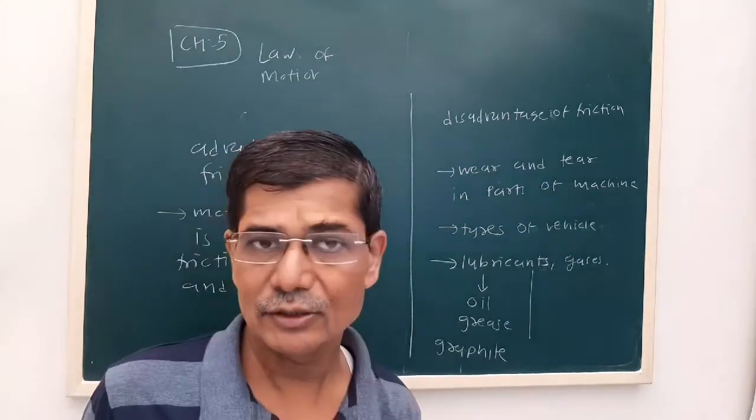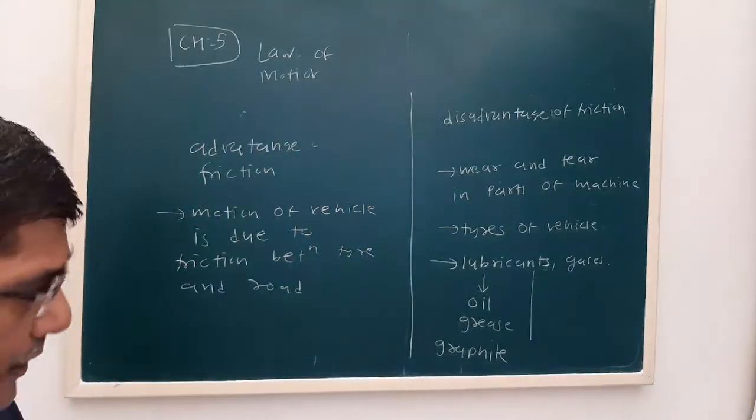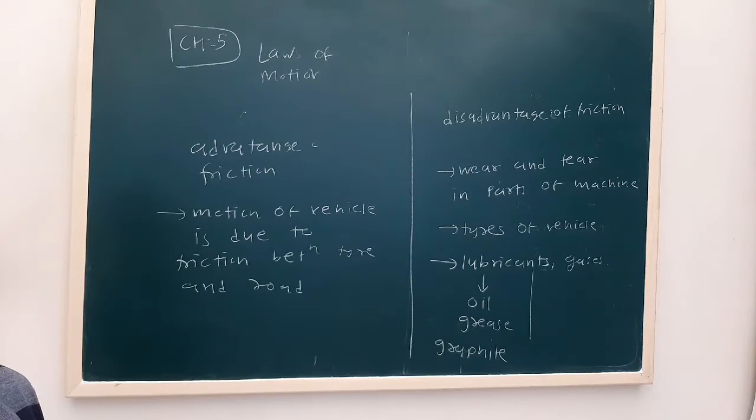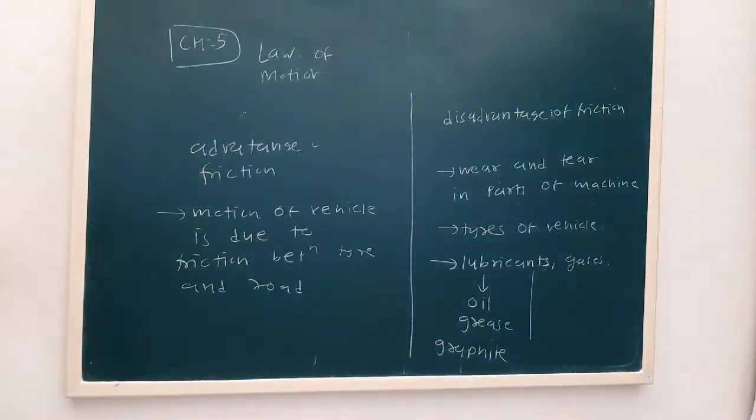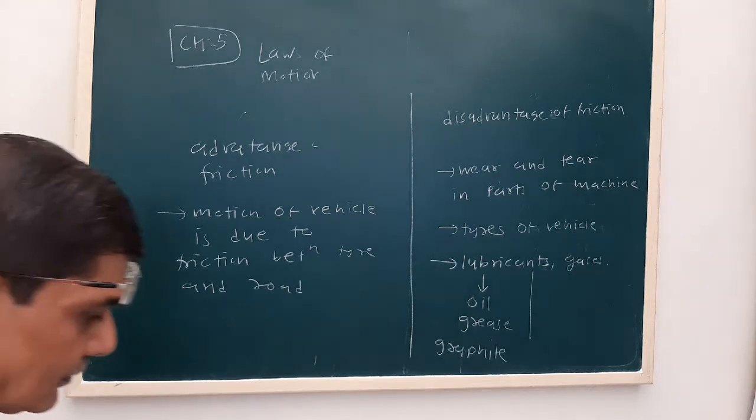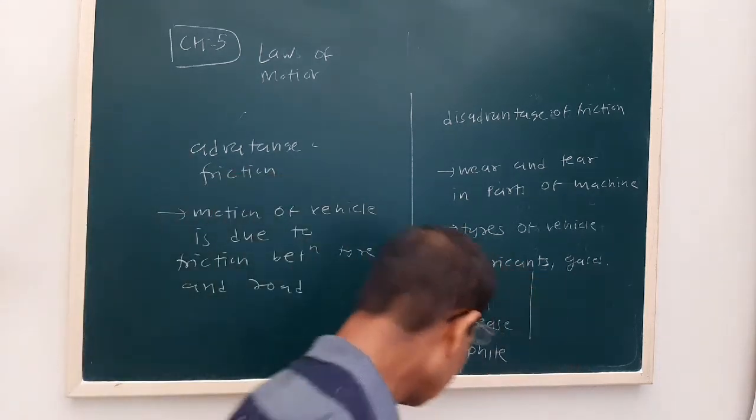See, graphite is used as a lubricant where very high temperature is used. So this is about the advantage and disadvantage of friction. Next we have to study about the dynamics of circular motion.